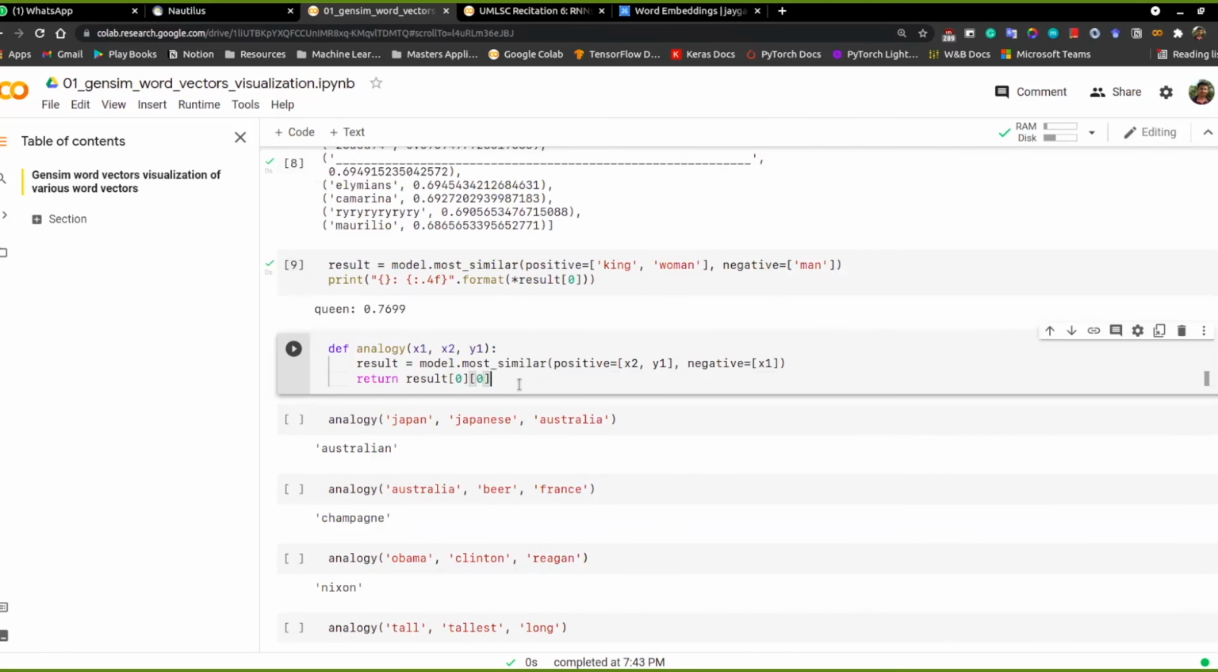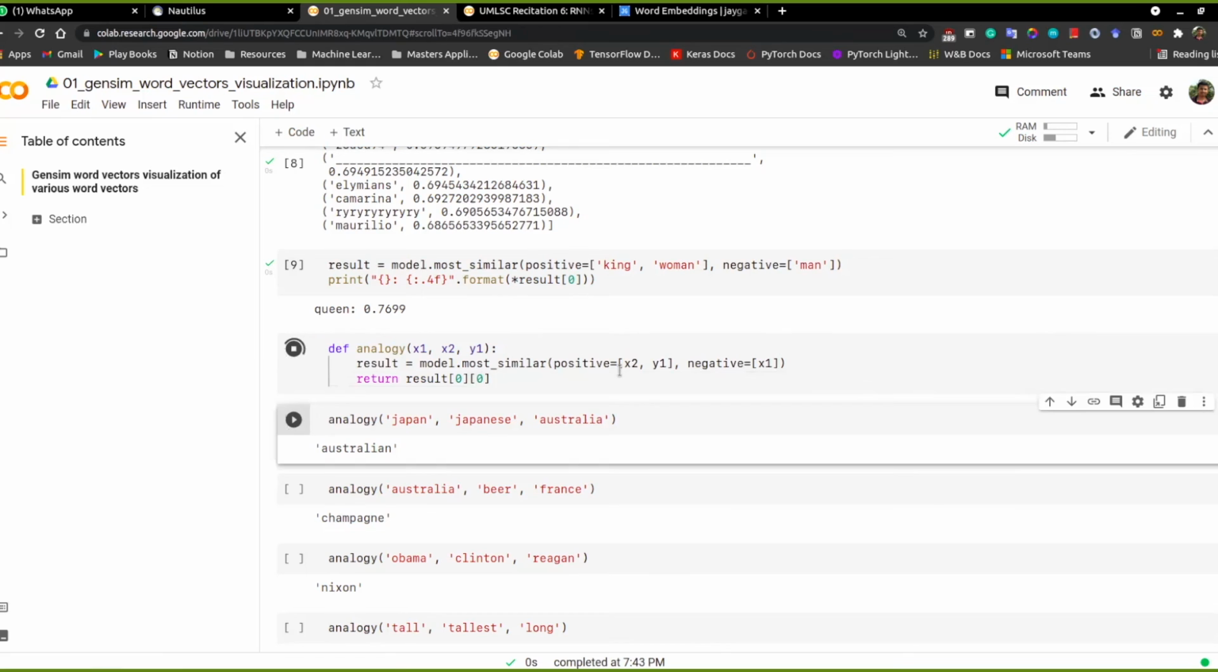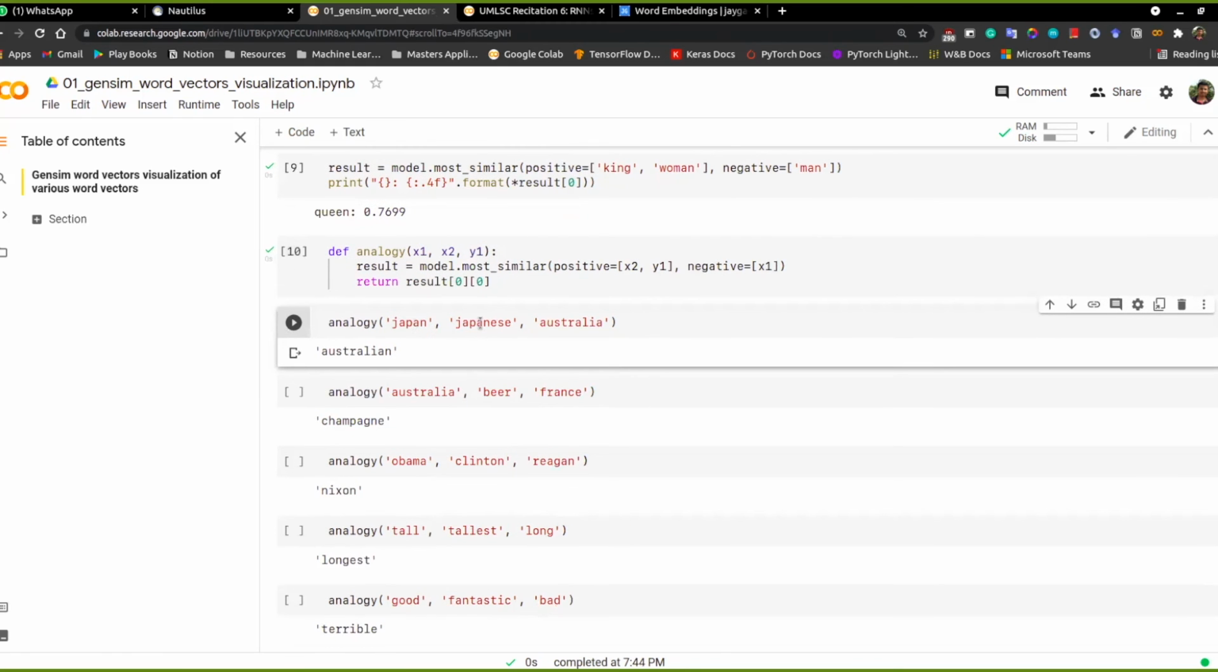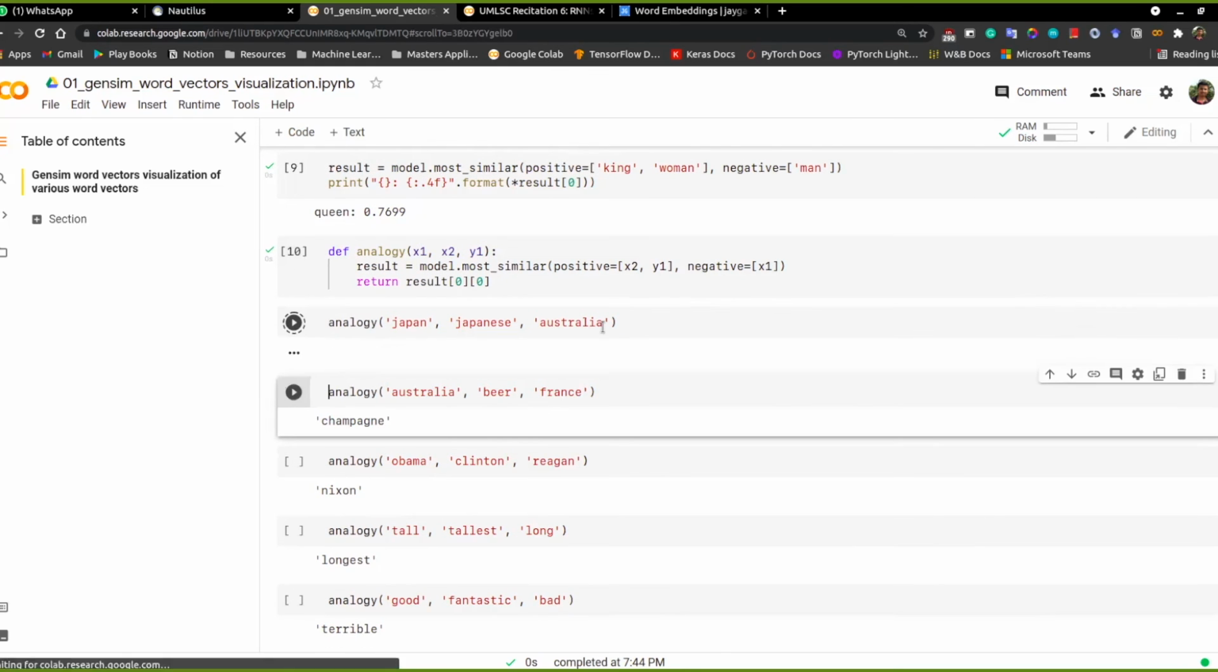And there are other analogies as well you can play around with. So this is like we give x1 is to x2, so y1 is to what, based on that. So if you see Japan is to Japanese, so Australia is to Australian. It represents the mapping of a country to its citizen, that way. Japan to Japanese, Australia to Australian.